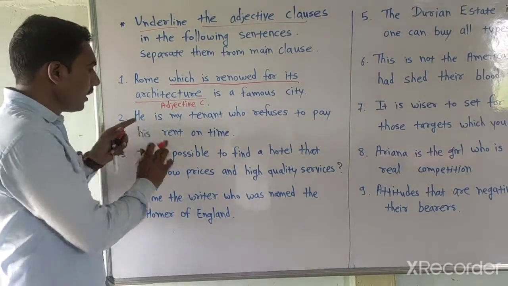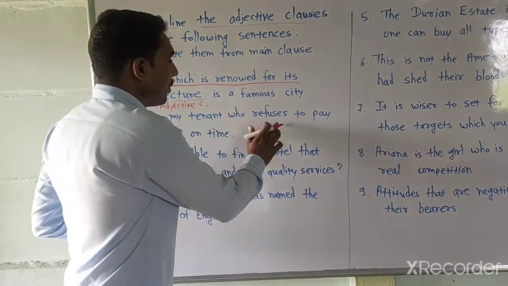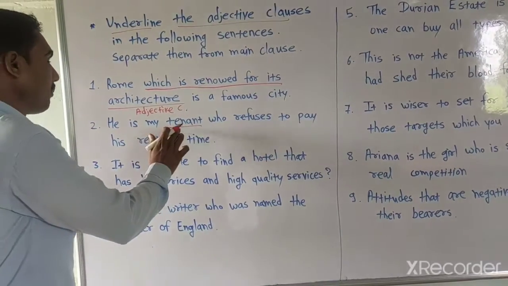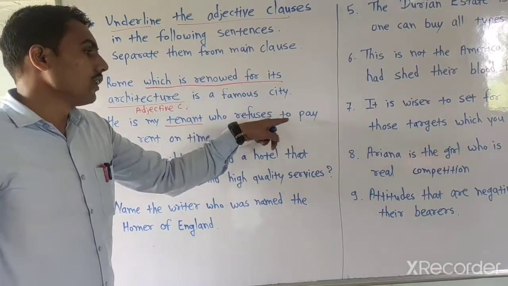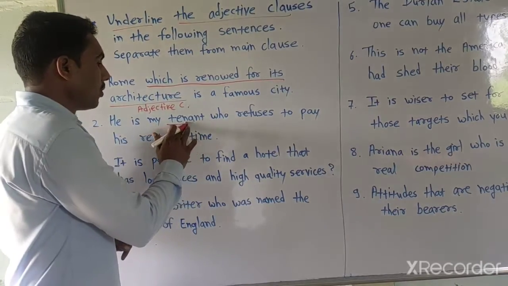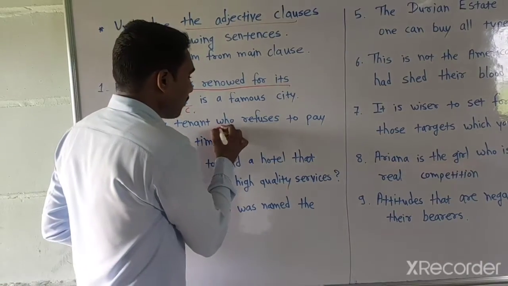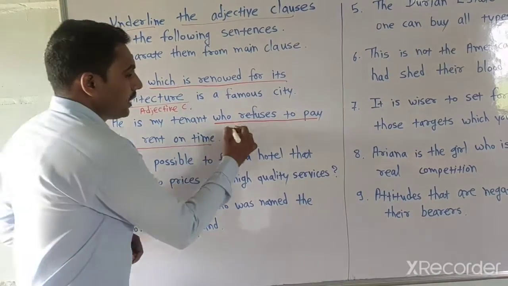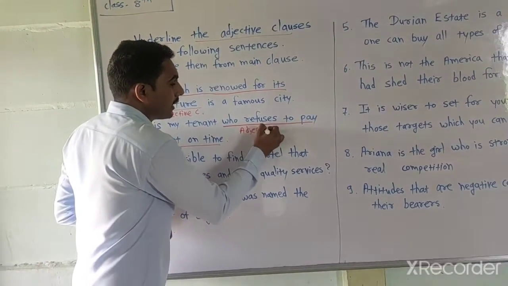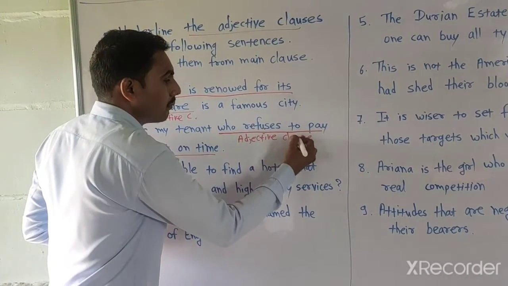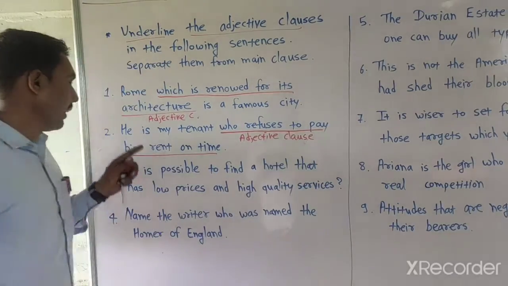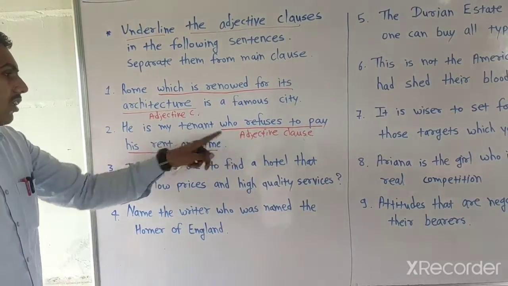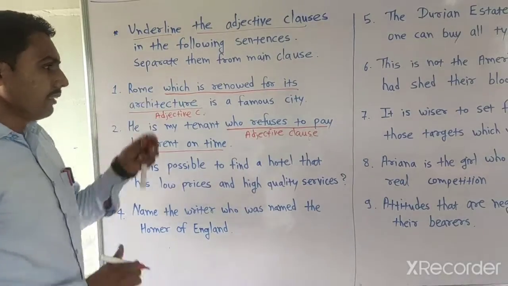In the second example: he is my tenant who refused to pay his rent on time. Tenant means one who rents. He is my tenant who refused to pay his rent on time. We want to identify the adjective clause in this example. Who refused to pay his rent on time is an adjective clause. Remember this. And he is my tenant is a main clause. Okay, the underlined part is the adjective clause and the part without underline is the main clause.